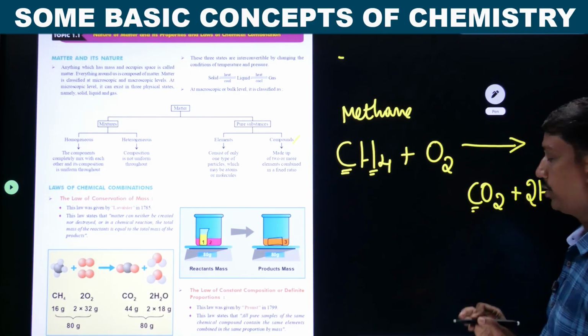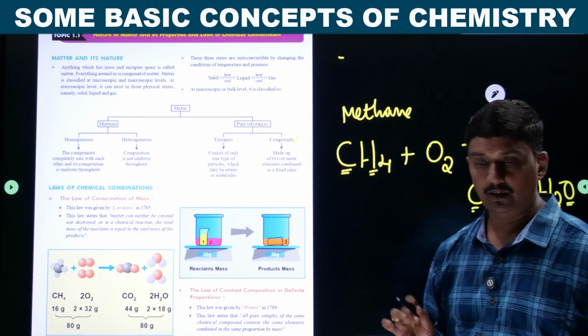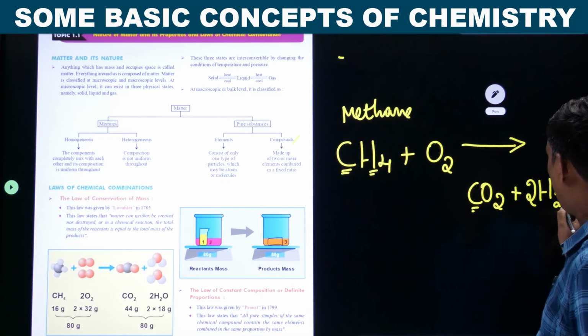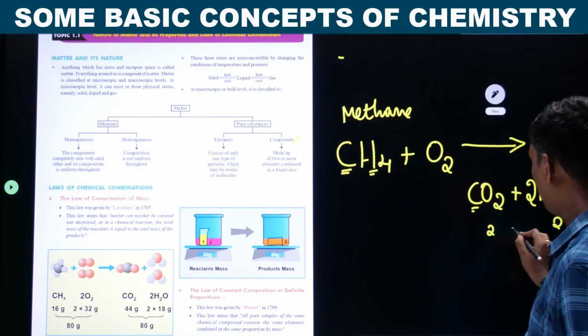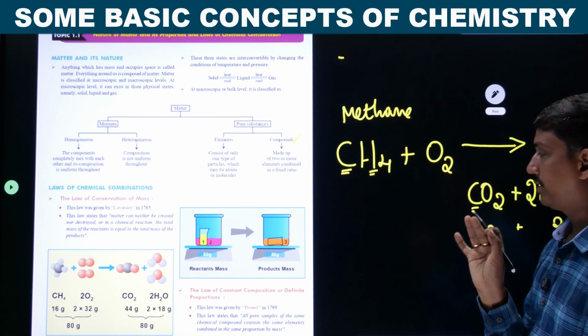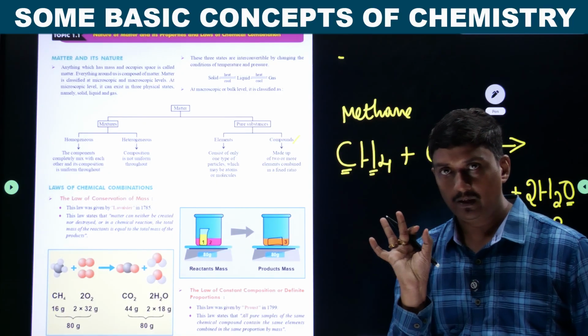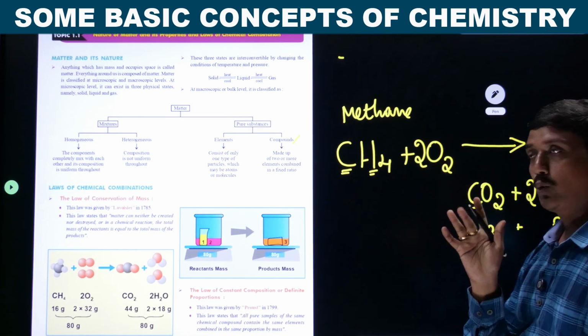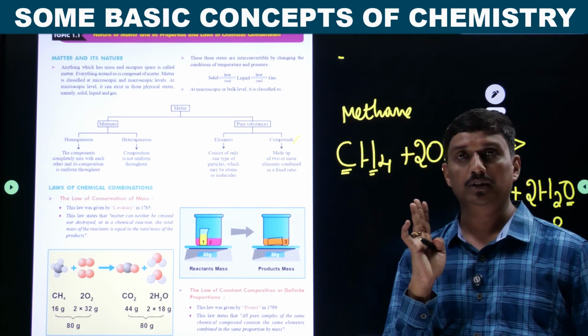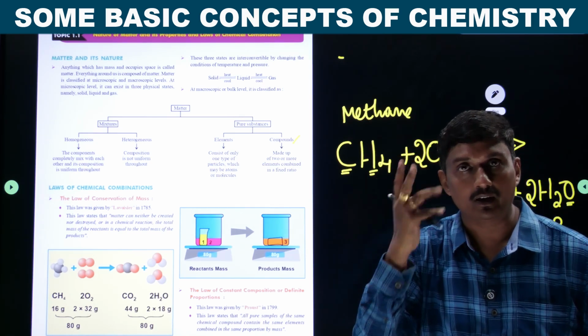Take 2 molecules of water on the product side. Now oxygen is 2 from water, another 2 from carbon dioxide, total 4 oxygen atoms should be there. But here we have only 2, so we are taking 2 moles of oxygen or 2 parts of oxygen.